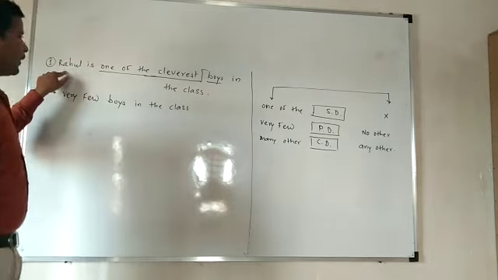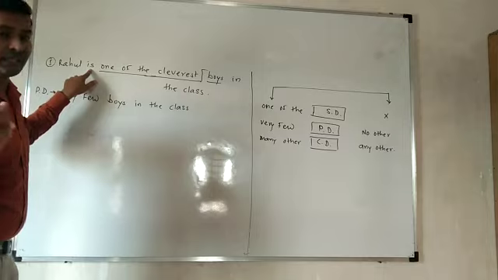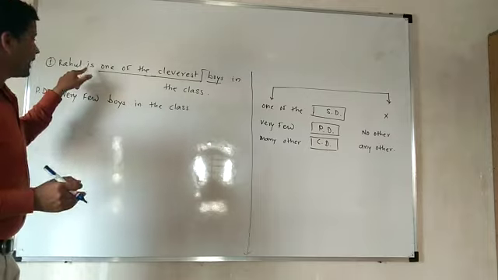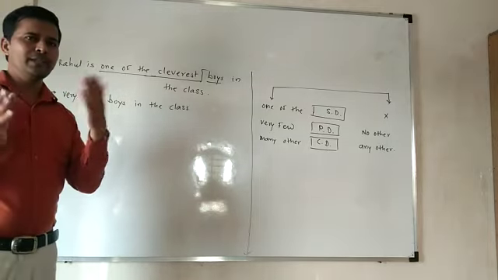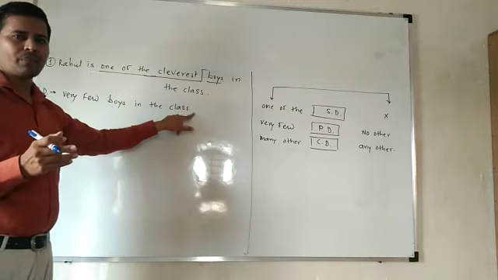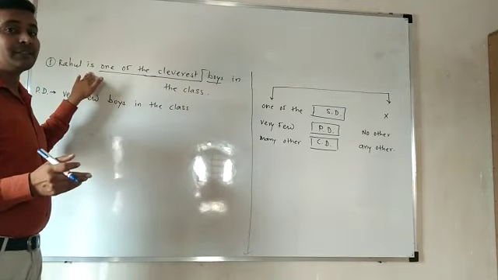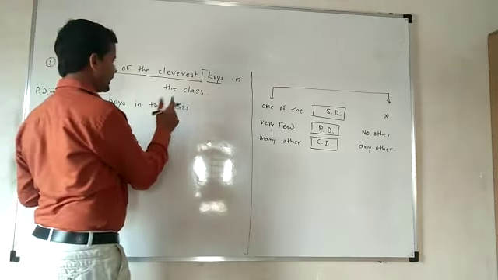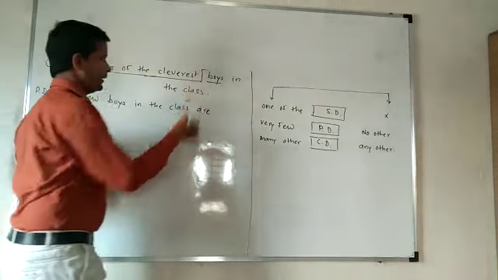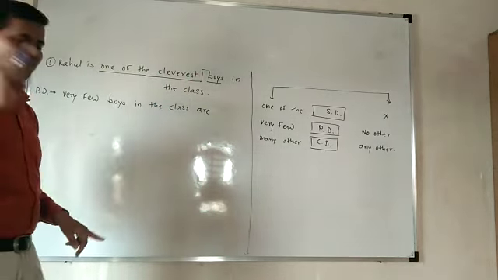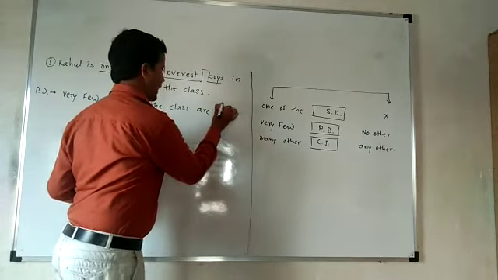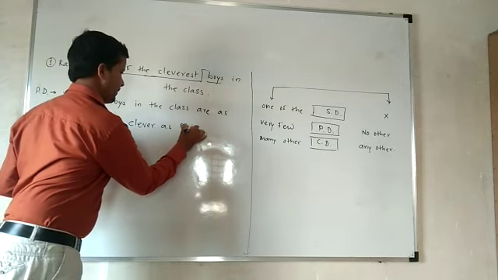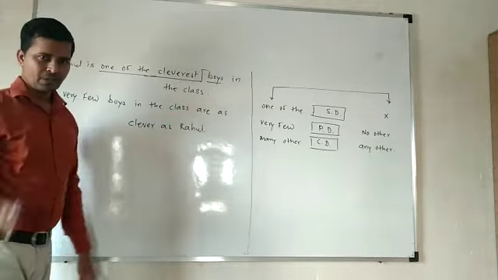See, here Rahul was one, singular, that's why we used "is". But here we are using "boys" in the beginning. That's why "is" becomes "are". Suppose "was" is used, then here we will have to take "were". If here "is", then you will have to take "are". See, very few boys in the class are, and then in positive degree we have to use the adjective's first form: are as clever as Rahul. This is your example.